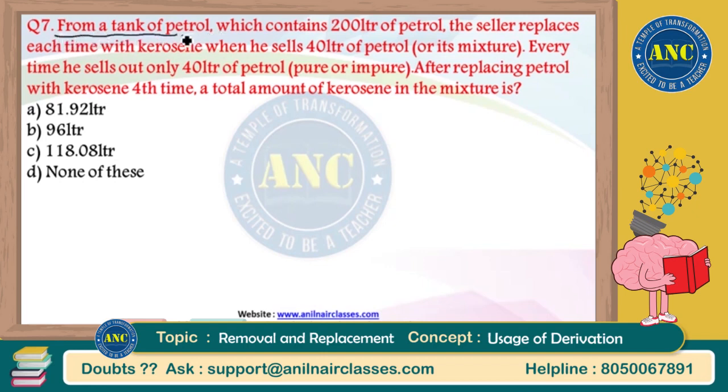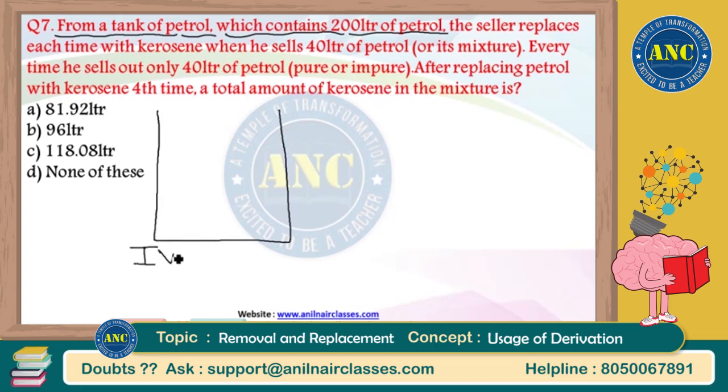From a tank of petrol which consists of 200 liters of petrol. Let us not read the entire question. Let us read statement by statement. Initial volume is 200 liters of petrol. No adulteration at this present moment. Beautiful. First statement is clear.